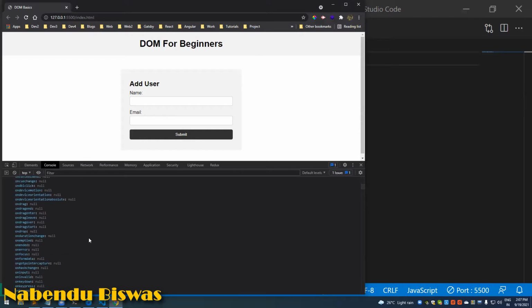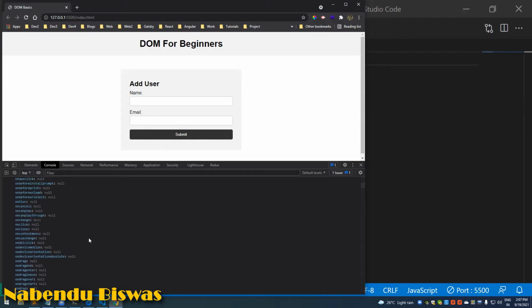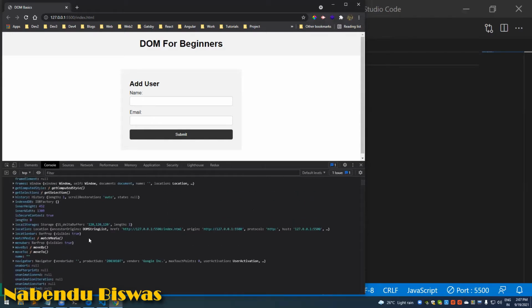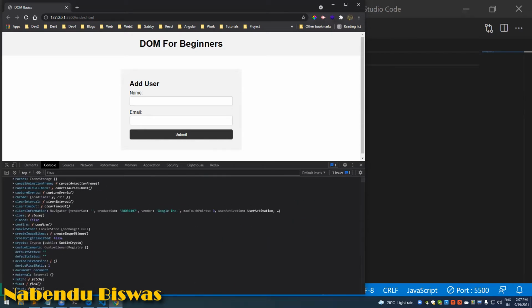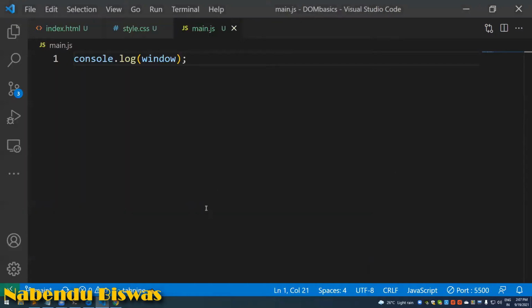Then there is something known as document also. This document is very important. With document dot, we can access anything. So let's go back and now start coding.